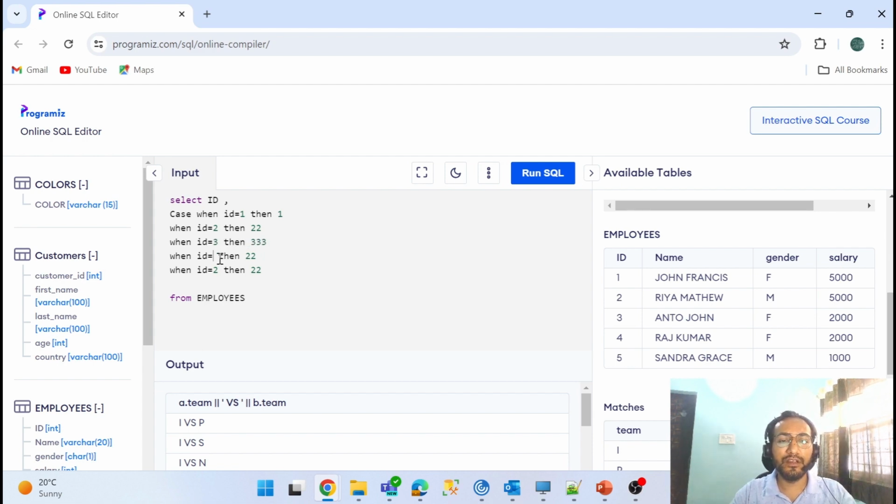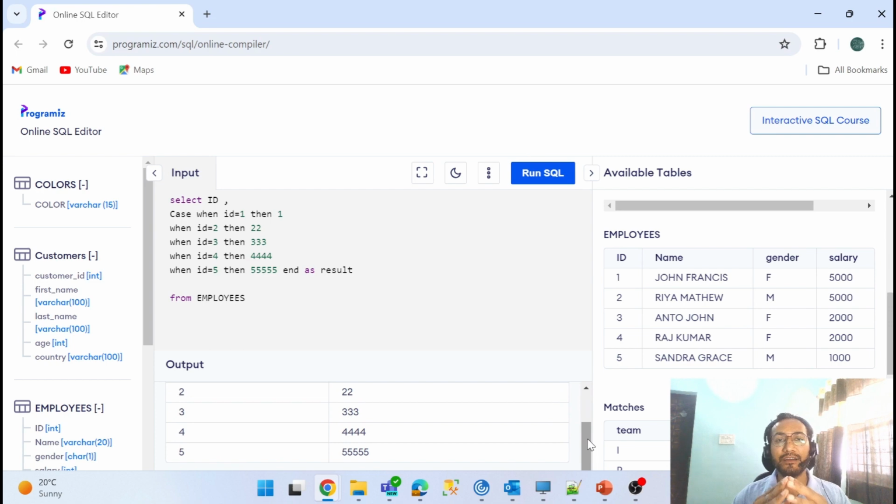If it is a 4, I want to print 4 four times, right? That's the pattern. Then 5, and then end as result, with 1 2 3 4 5. Let me run that.